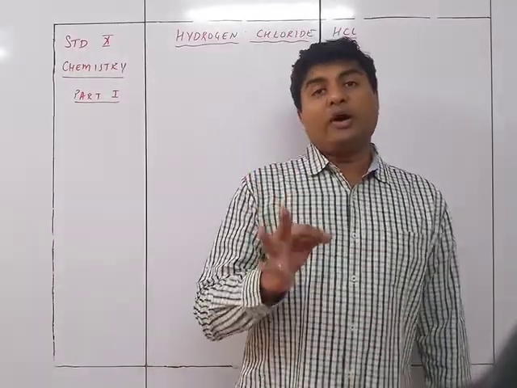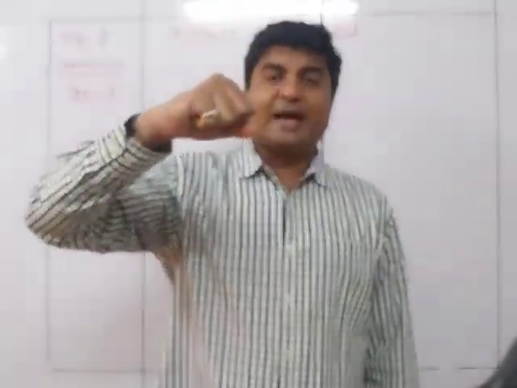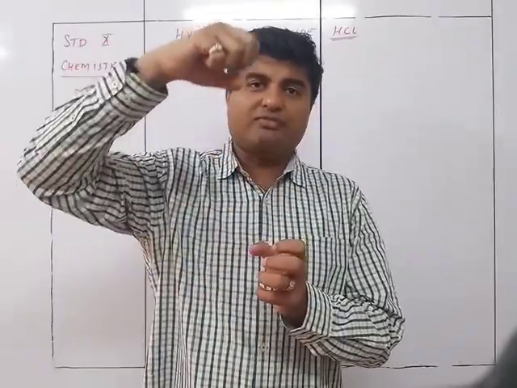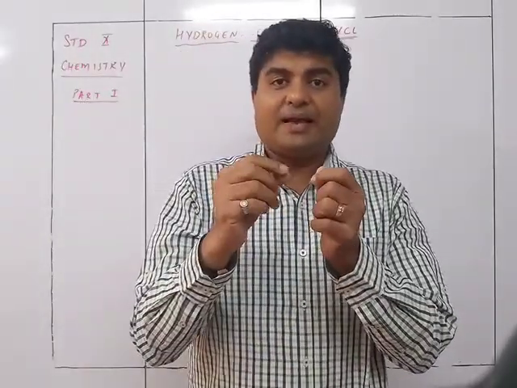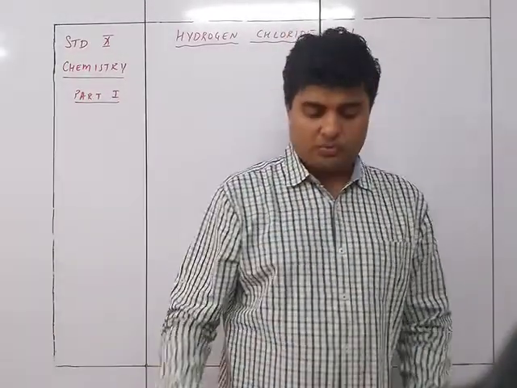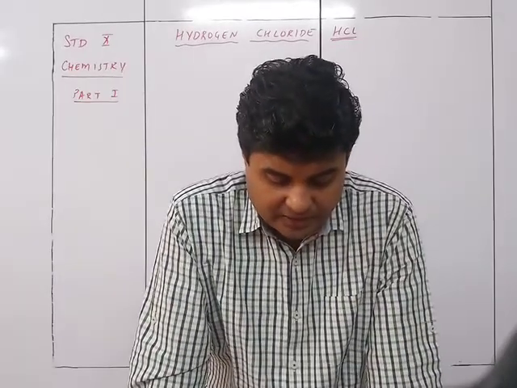So the moisture present in the air is going to absorb the HCl gas, and that moisture with the HCl gas absorbed in it forms acid, and that forms the droplets of the acid which is going to come out as fumes. So that is why the HCl gas fumes in moist air.